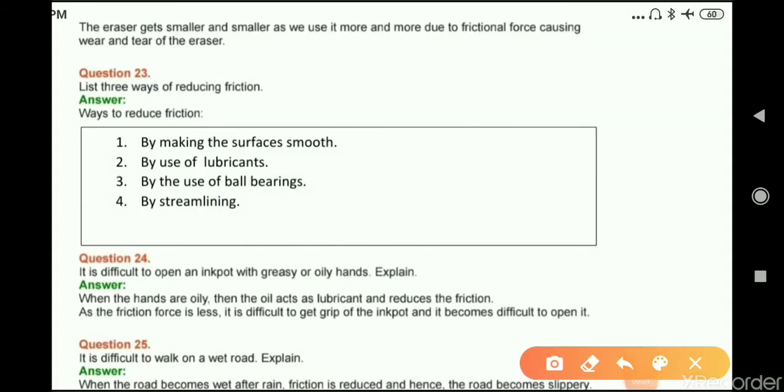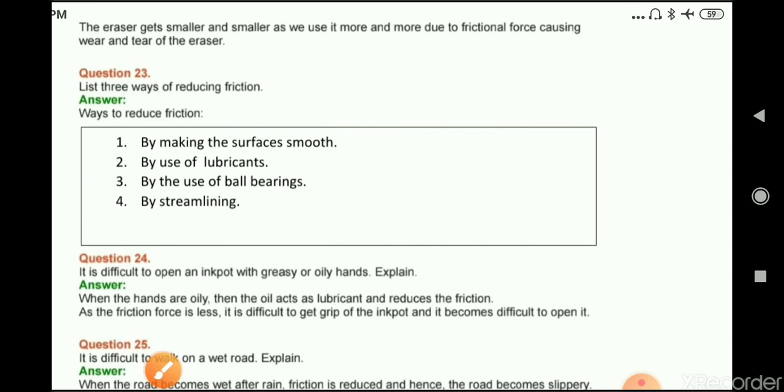Question number 23, list three ways of reducing friction. Answer, ways of reducing friction are: first, by making the surfaces smooth; second, by use of lubricants; third, by the use of ball bearings; fourth, by streamlining.